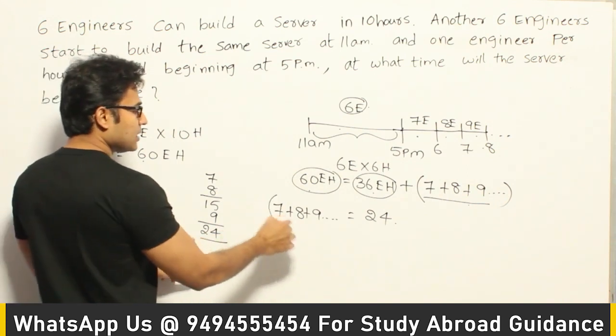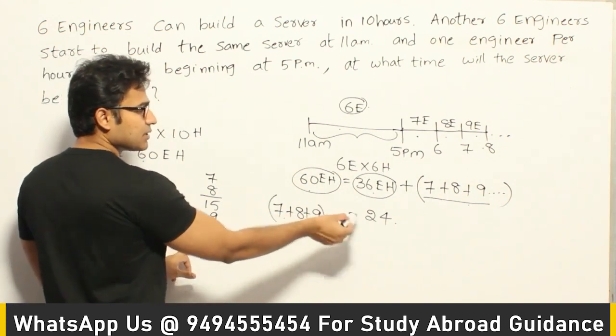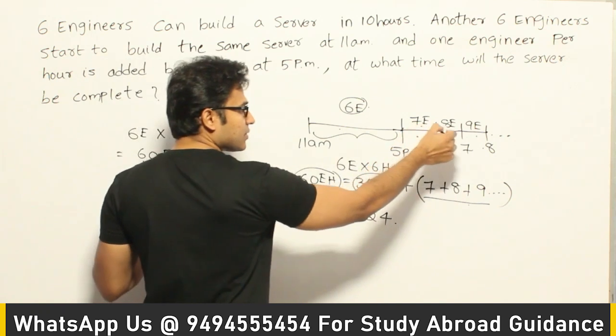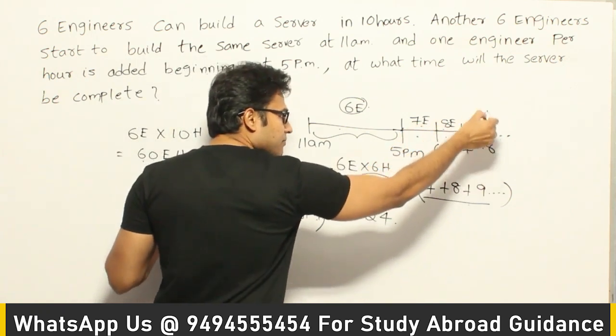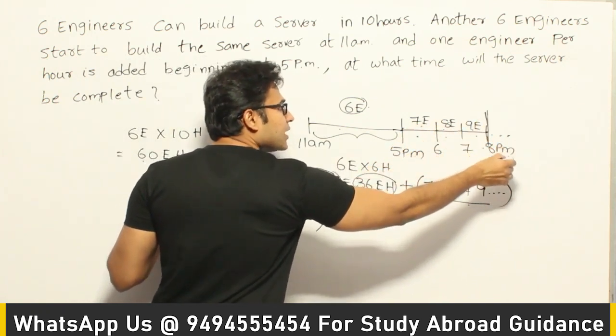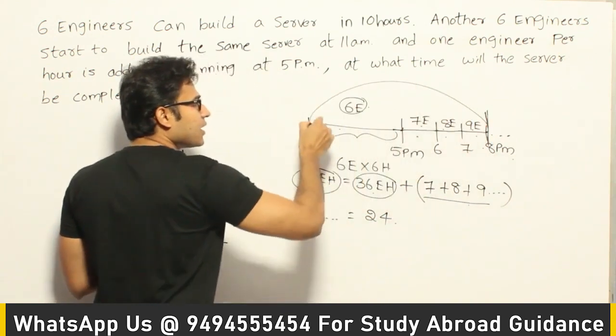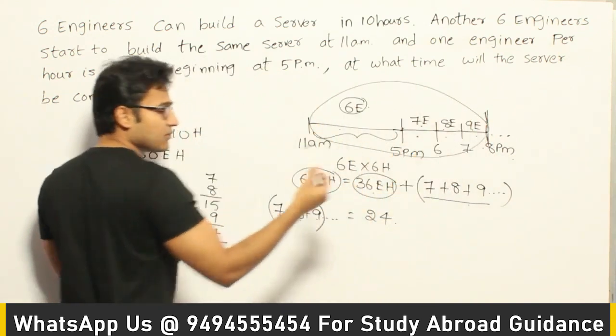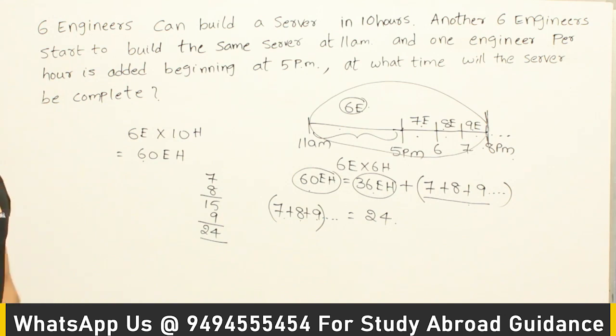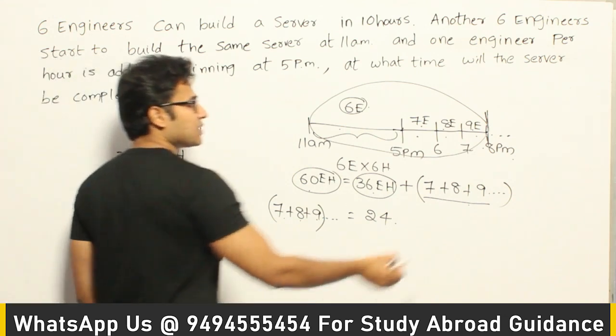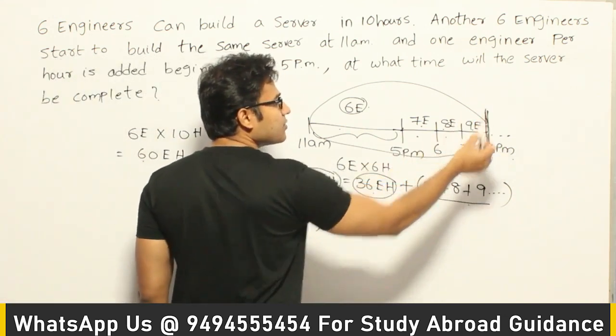Therefore if I go till this, it is enough. 7 plus 8 plus 9 is 24. By 8 pm, if I work till 8 pm and if I add this entire effort, it is going to be the total effort required, which is 60 engineering hours, right? Therefore the project will be completed at 8 pm.